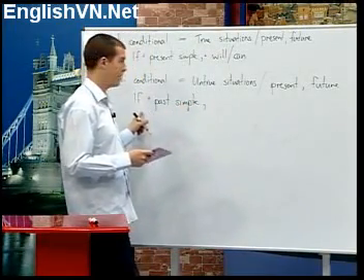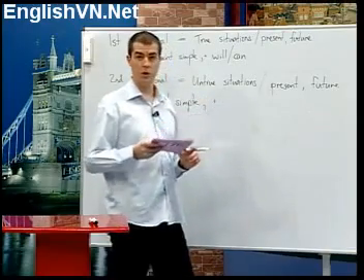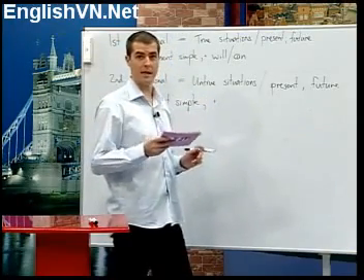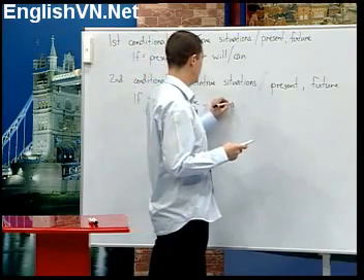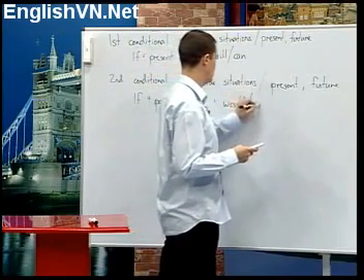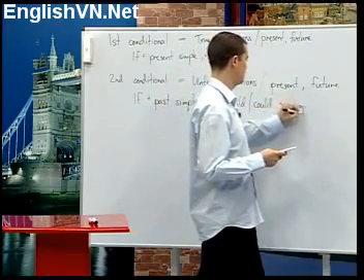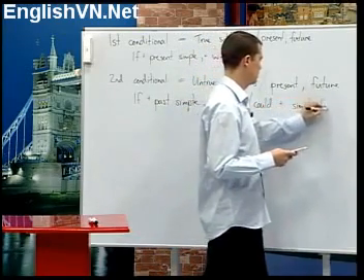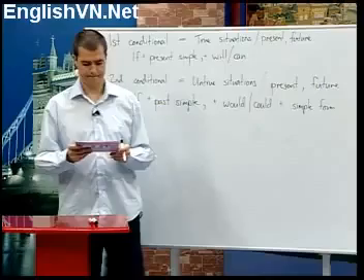If it begins, we have a comma, and then in the second clause we use would or could plus a simple form. Would or could plus simple form. For example, if the clown had more time, he would sign autographs.